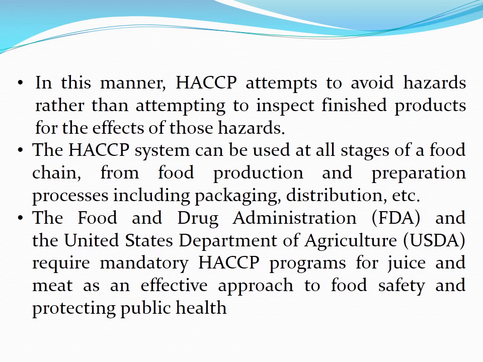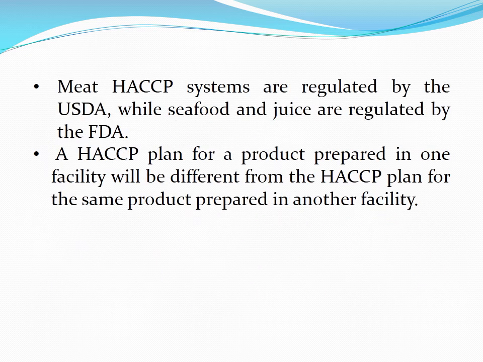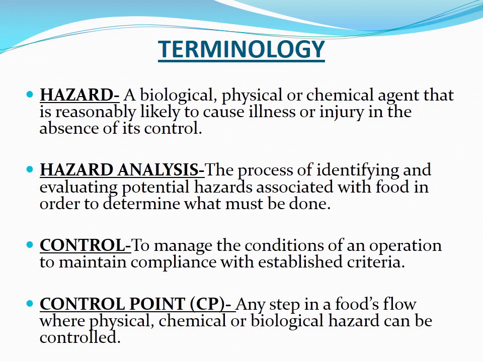The Food and Drug Administration (FDA) and the United States Department of Agriculture (USDA) require mandatory HACCP program for juice and meat as an effective approach to food safety and protecting public health. Meat HACCP systems are regulated by the USDA while seafood and juice are regulated by the FDA. A HACCP plan for a product prepared in one facility will be different from the HACCP plan for the same product prepared in another facility.